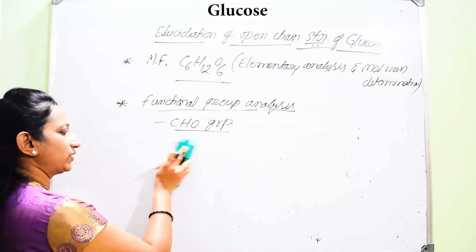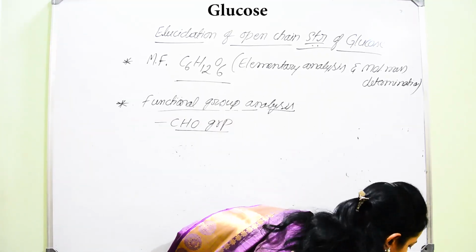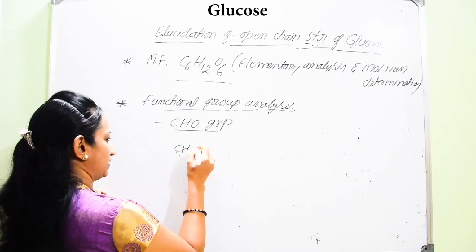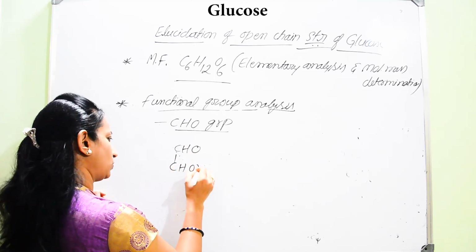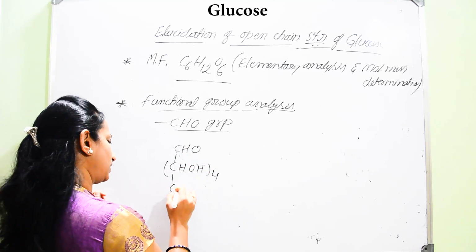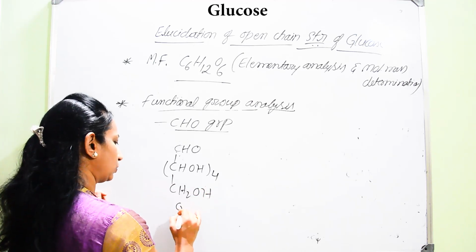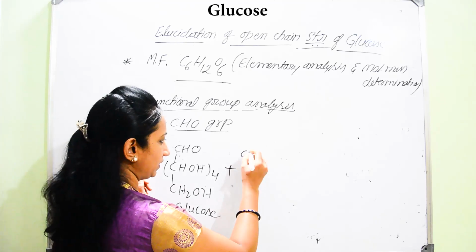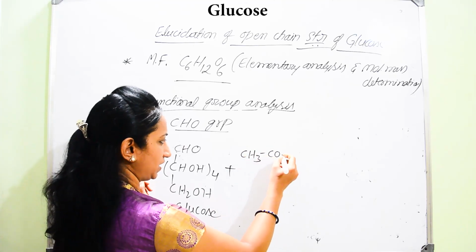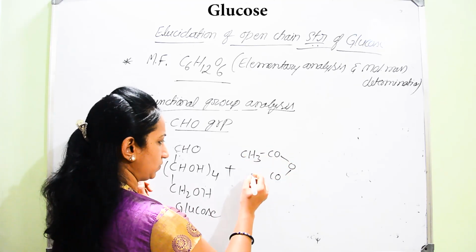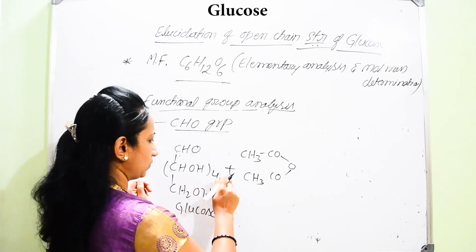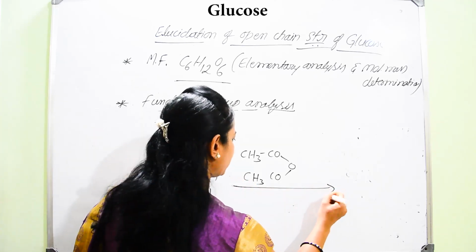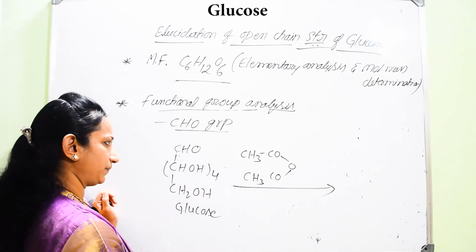He made glucose react with acetic anhydride, so glucose, CHO, CHOH, then CH2OH, reacts with acetic anhydride. What is the formula for acetic anhydride? CH3COOCOCH3.